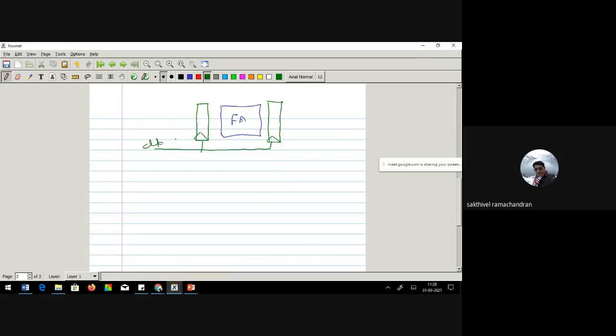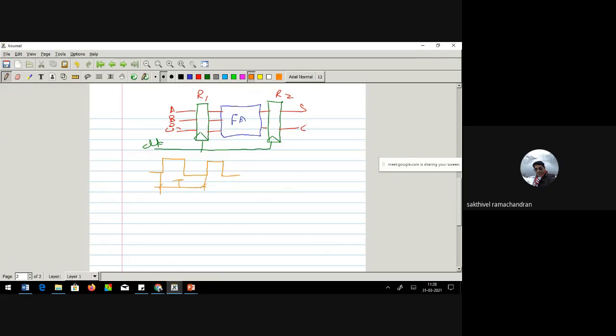So this is my common clock, and these are my inputs A, B, C in, and they are being fed to the full adder, and that has been taken to sum and carry. Clear? So these are register 1 and register 2. Now the question we raised is, what is the time period T?